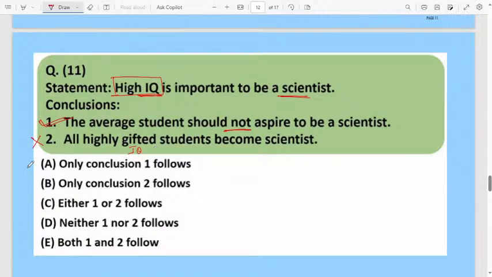This one is wrong. Maybe some of them will become scientists. If they had mentioned all, this conclusion would also become true, but they are not telling all. According to the statement, only conclusion one follows.